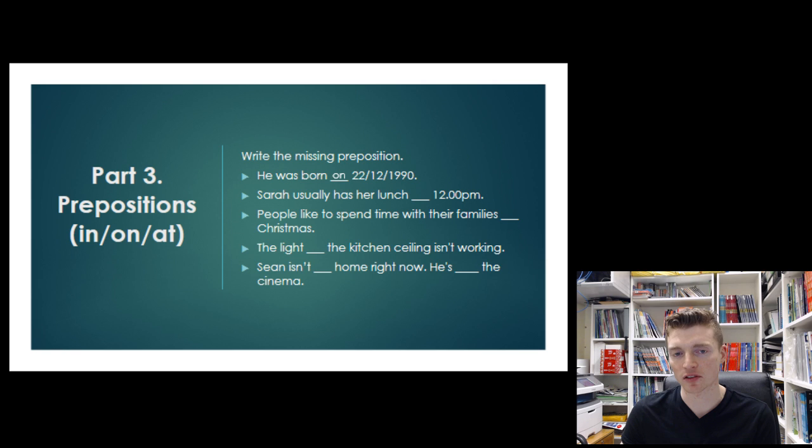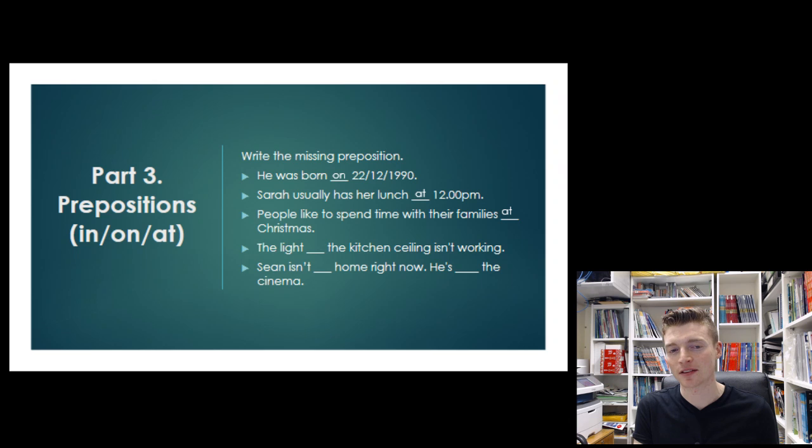Sarah usually has her lunch 12 p.m. So this time it's a time on the clock. We must use at. People like to spend time with their families Christmas. So here we're not talking specifically about Christmas Day. We're talking about the period of time, Christmas or the festival. And with festivals, we use at.